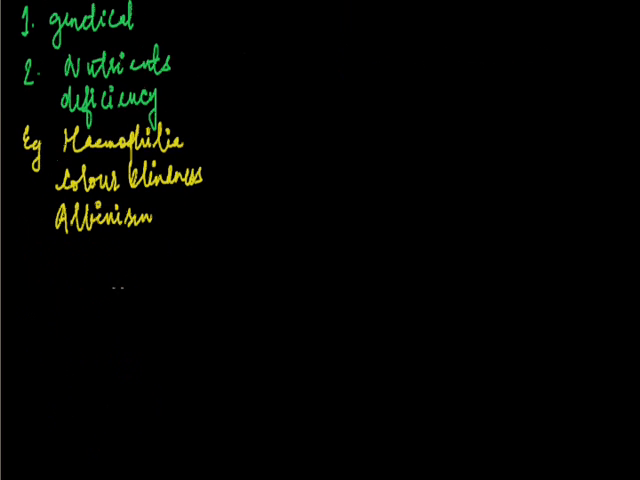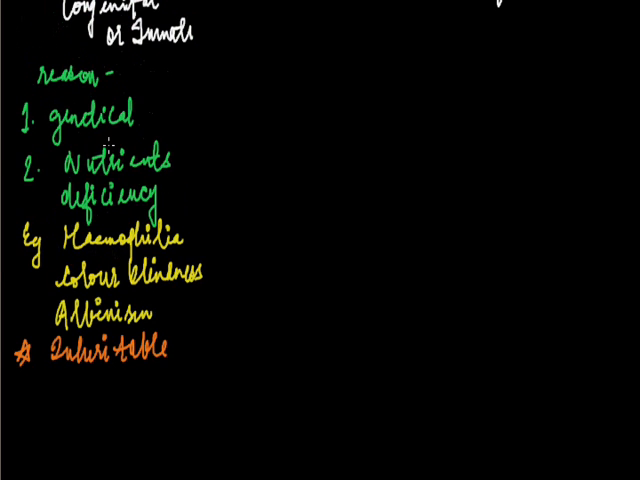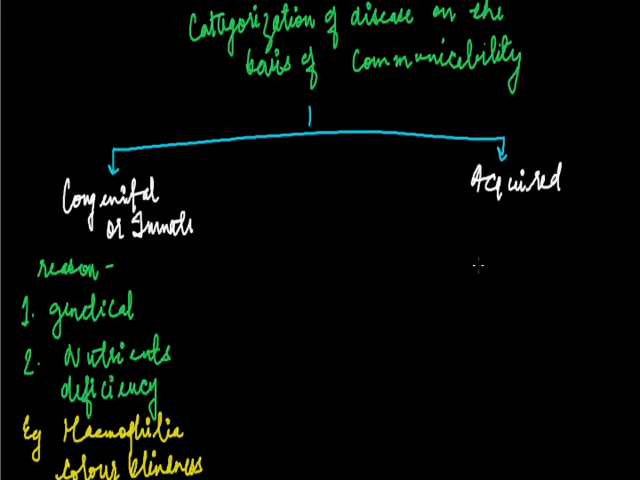And one of the important things is that these congenital diseases are inheritable. Why are these inheritable? Because these occur due to genetic changes in the genes, and genes are carried from one generation to another. So if a child has a congenital disease, it's obvious that it would be passed to the next generation also. Now coming to the acquired, these are acquired during the lifetime.